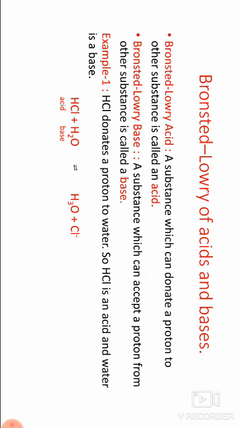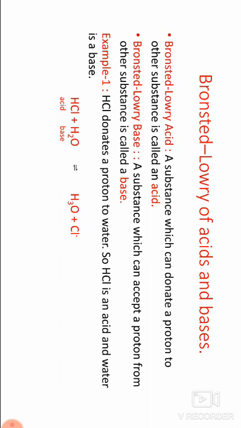In these reactions, the acid-base pairs differ by one proton only. They are known as conjugate acid-base pairs. An acid-base pair differing by one proton is called a conjugate acid-base pair.